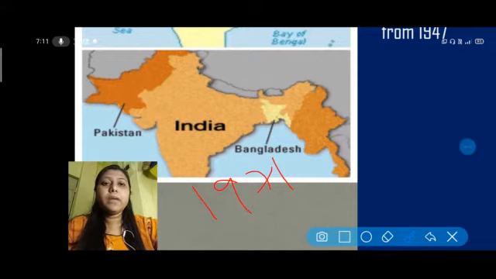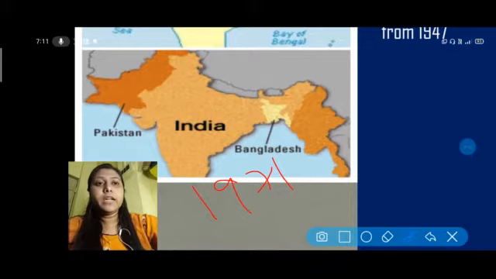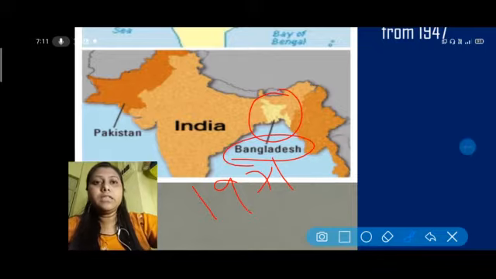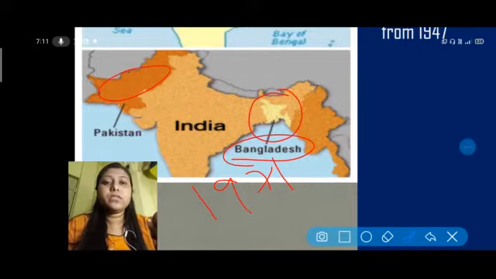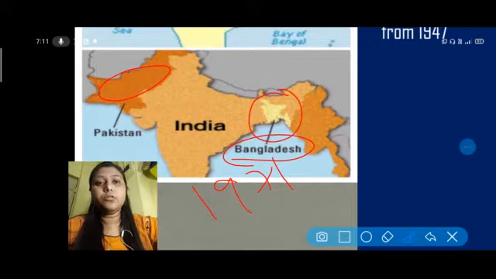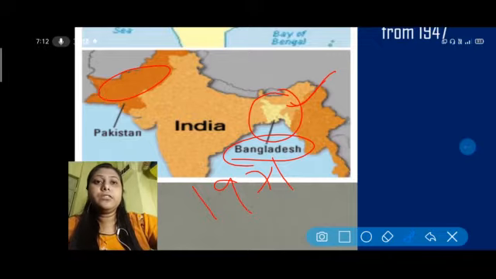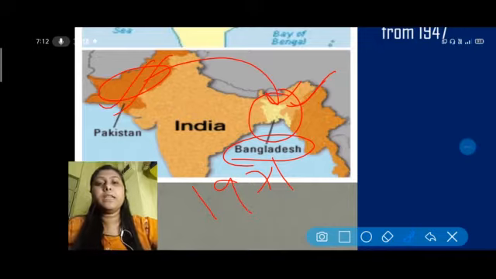The lower one is the map of Bangladesh after 1971, where we have seen that this part is right now known as Bangladesh, and this part which was previously West Pakistan is right now known as Pakistan. So in 1971 this part became Bangladesh from East Pakistan and got independence with the help of India. It got independence from its own other part, the west part.